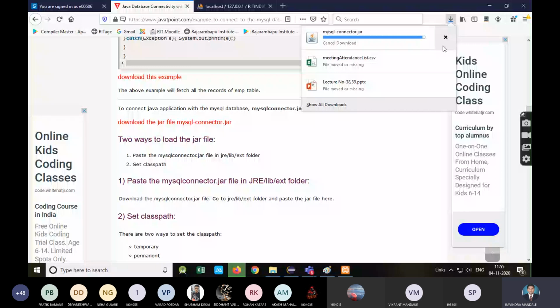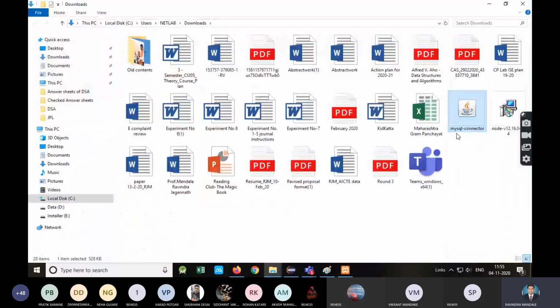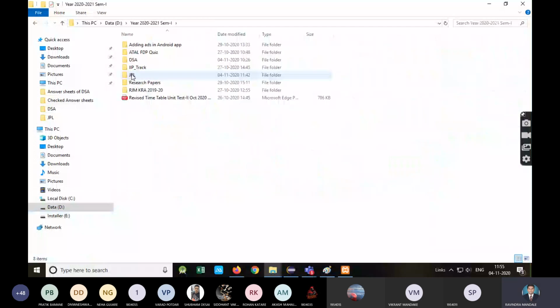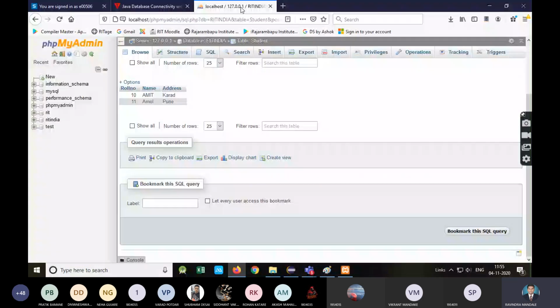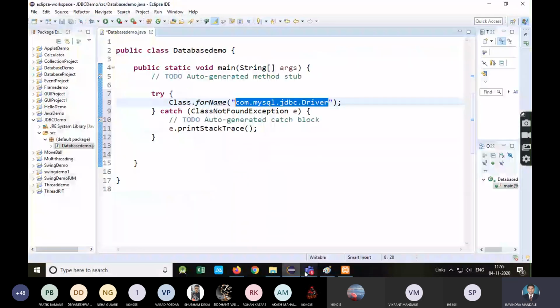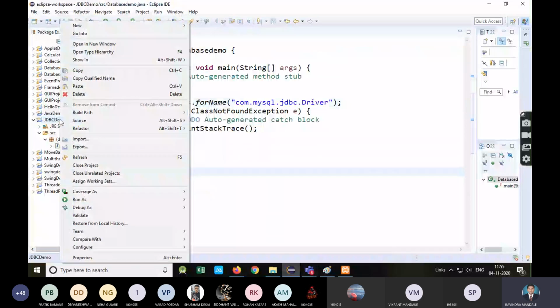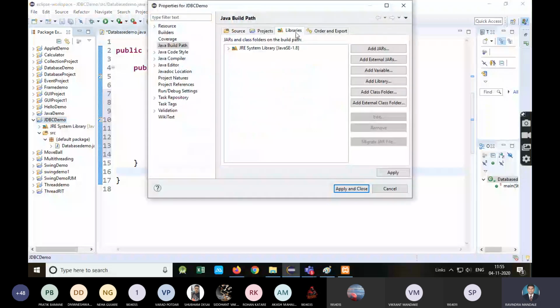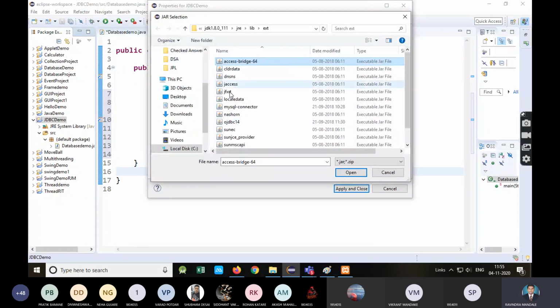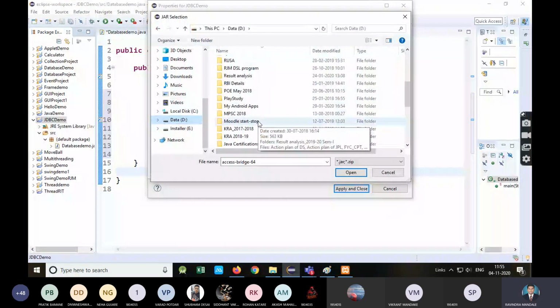So remember this step. In exam, in the ES exam, you may forget this step. Getting. So you need to remember this. So just download this file. Okay. I will keep this file here in the JDBC folder. Getting. So you can get this file on the internet. Go to project structure, then build path, configure build path. Okay, select libraries here and add external jar file. Add external jar. Here it is also there, but I will use that one.